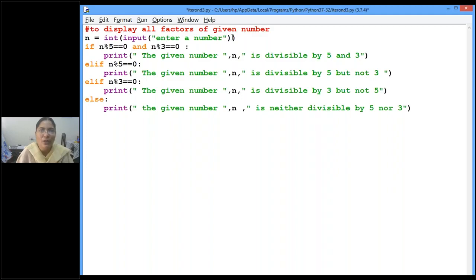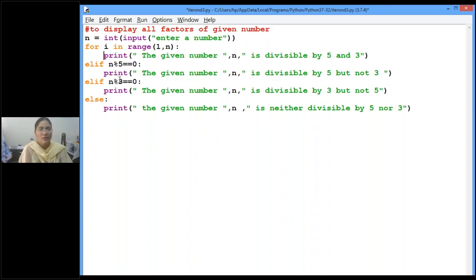See, when you want to find all the factors of a given number, we have to use a range, right? What range we have to use, from which number to which number we have to check? What are all the numbers that divide n? We know that n is divisible by 1 and n. What are the other numbers we have to check? We take the range function. For i in range 1 to n. Clear, children?